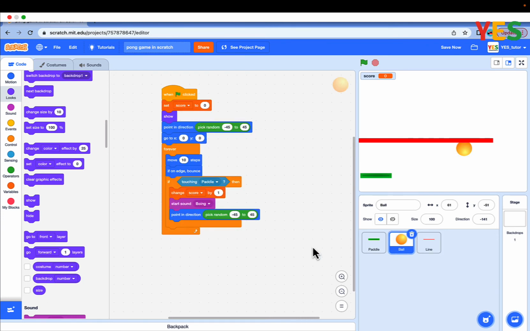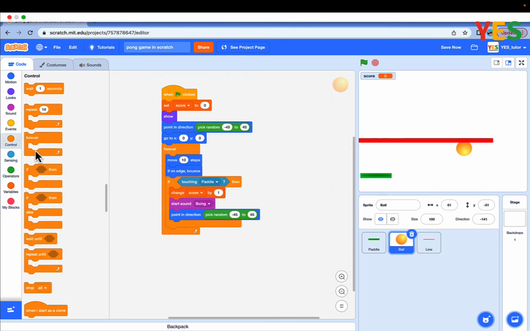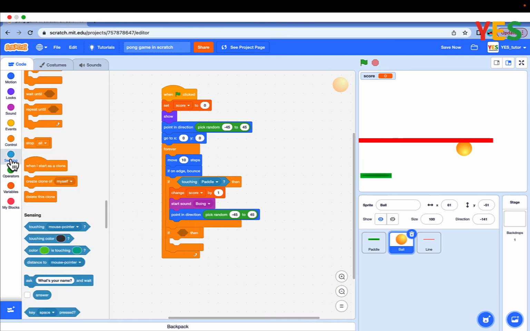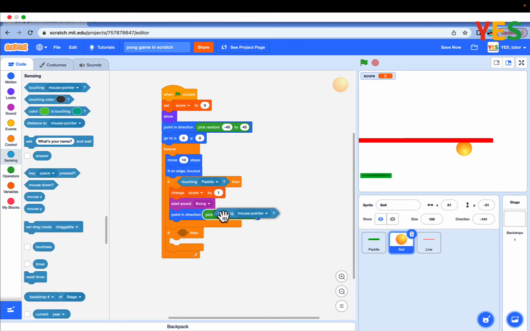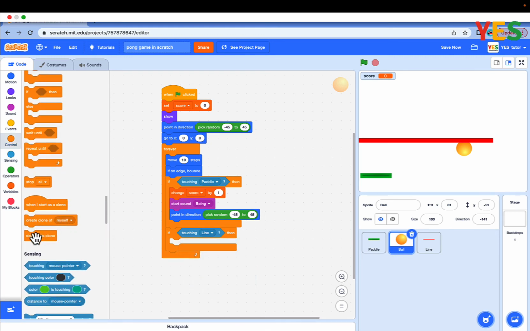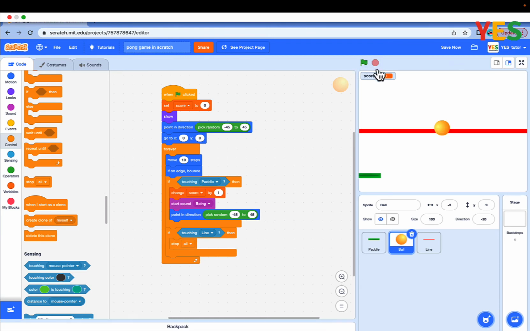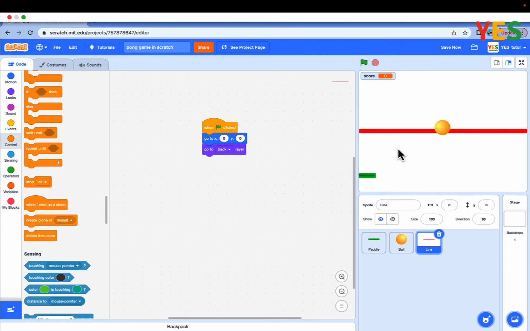And go in the ball sprite and go to controls and drag out if and go to settings and touching and line. And go to controls and stop all. Click the green flag. Oh, before anything, you should position the line at the bottom of the screen. Like here. And go to the Y position, copy the Y position. Here.